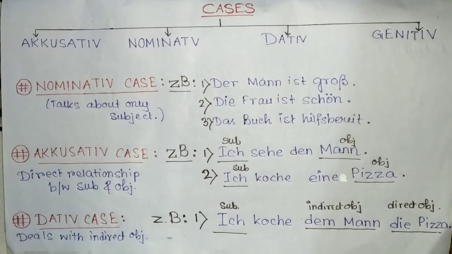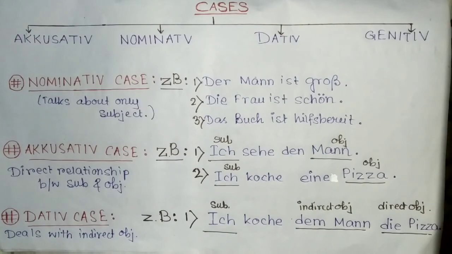Just now I said that in this video we will only learn about nominative, accusative and dative, but we'll discuss the genitive case in another video as it's itself a huge topic. So let's begin with these three cases. Now, what is the nominative case? The nominative case deals with when we are talking about the subject in the sentence. Might be we are describing its position, function, nature, anything. Generally in this case there is no object. We only talk about the subject.